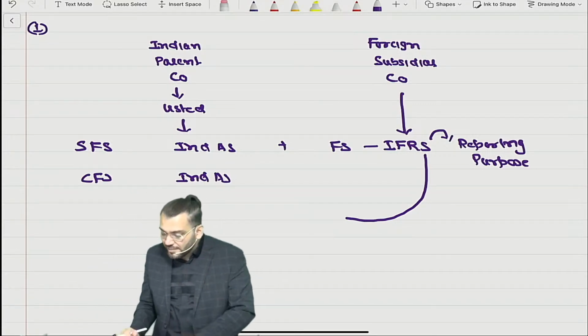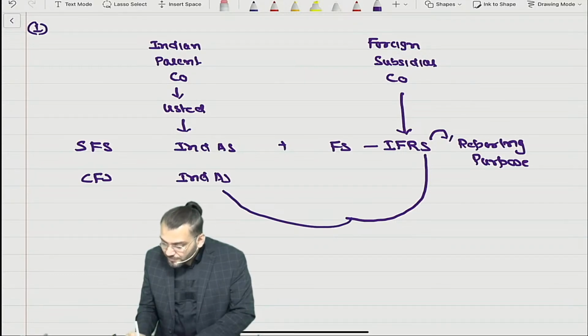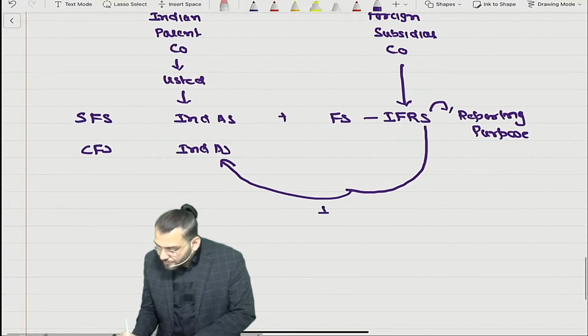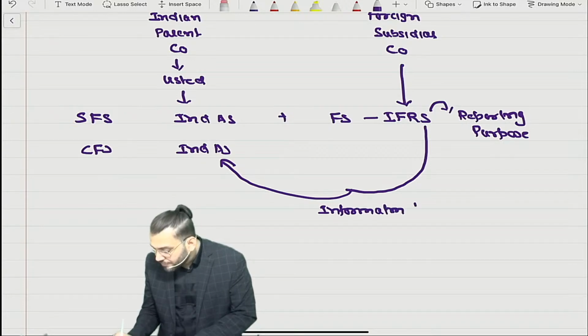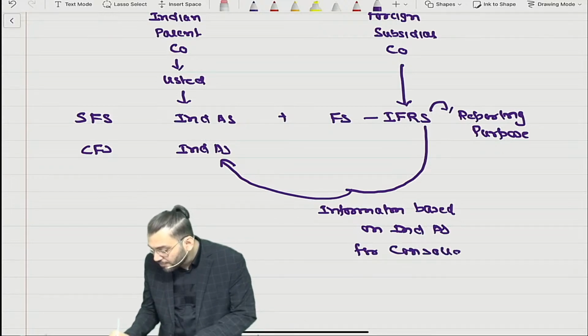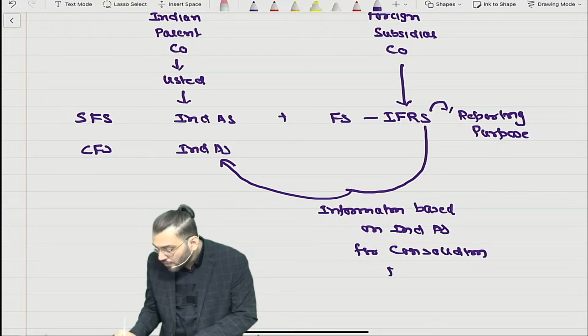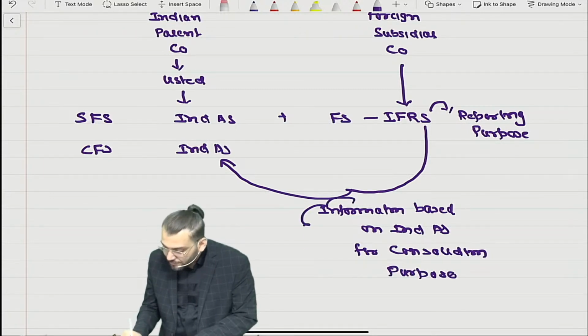But one clarification has been given that this company will provide information based on Ind AS. For which purpose? Consolidation purpose. Have you understood this point?